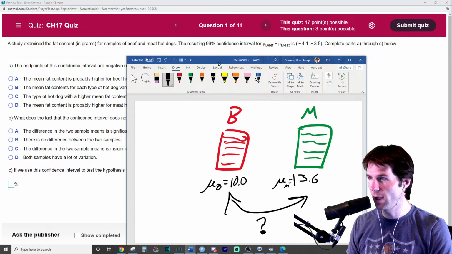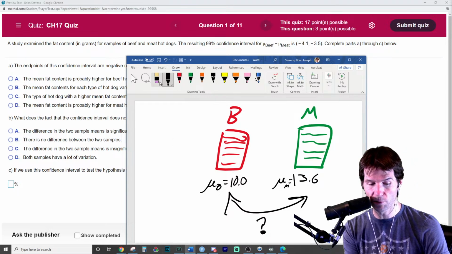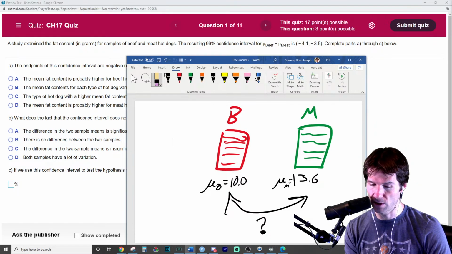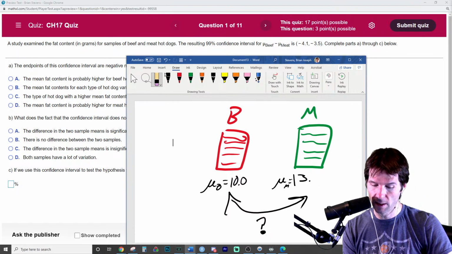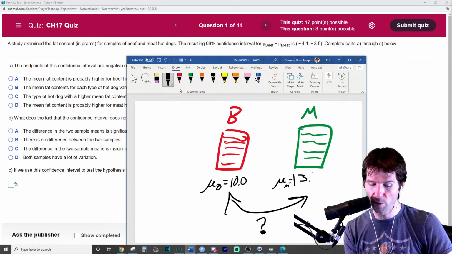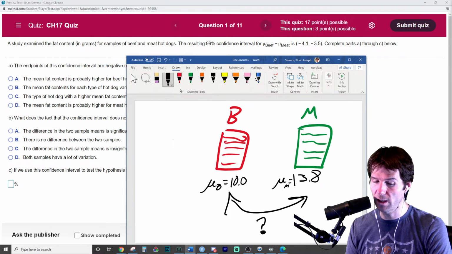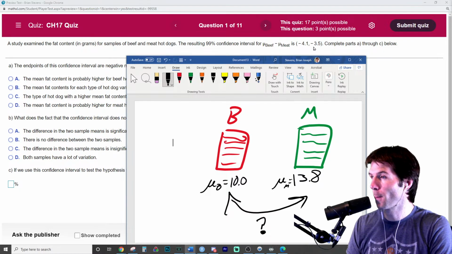3.6 exactly. And oh no, I did the numbers wrong. So 3.6 with my example. My brain is still okay. Now my brain's working. Mathematically, this should be 3.8. And the reason it should be 3.8 is that's at the center of the interval right here.